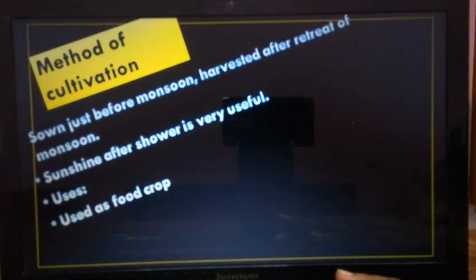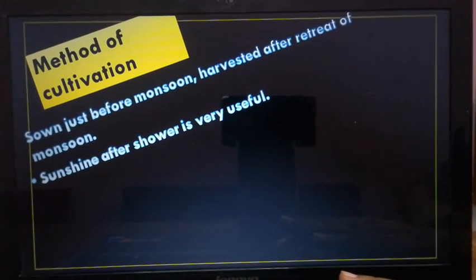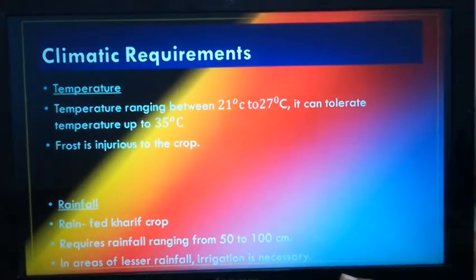Okay, so today we have discussed wheat cultivation and the pulses. Pulses mainly gram, and maize cultivation we have studied. So please remember all this. Okay, thank you.